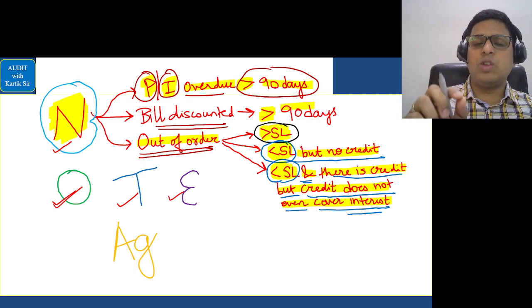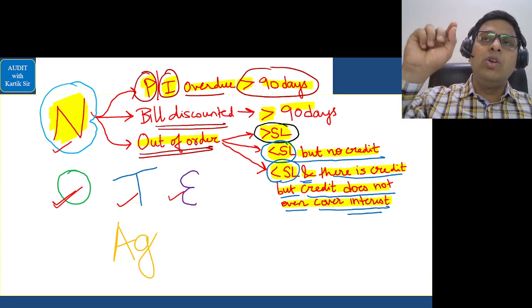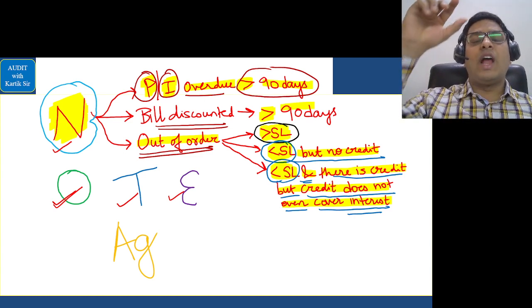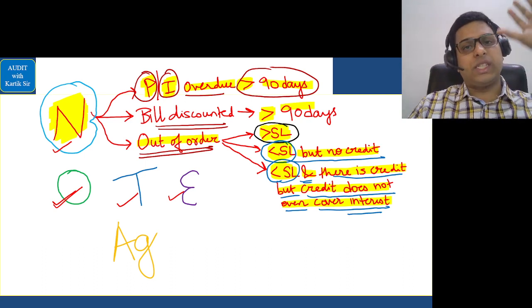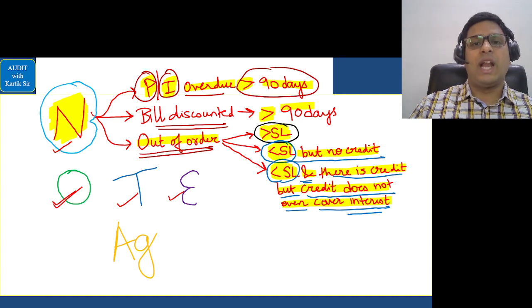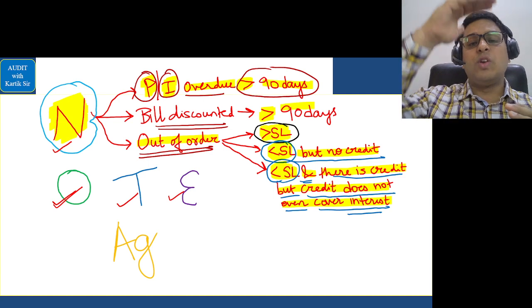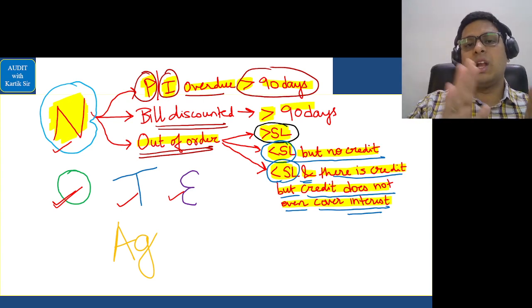So the bank has to continuously check on a regular basis. The first condition is whether the security value has now dropped down by more than 50% of the value assessed by the bank. Suppose the value assessed is 1.2 crores and the security value has dropped down to, let's say, 40 lakhs. So 1.2 crores, 50% is how much? 60 lakhs. And if the value of the security has now dropped down to 40 lakhs, in that case, it is a big issue for the bank. The bank should immediately consider the security as a doubtful asset.